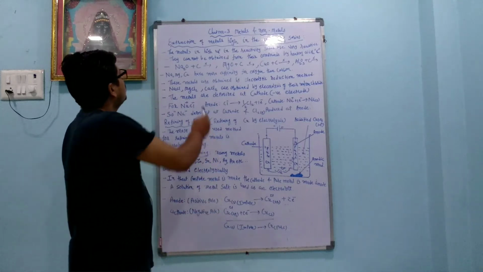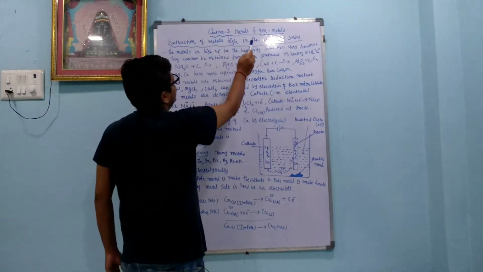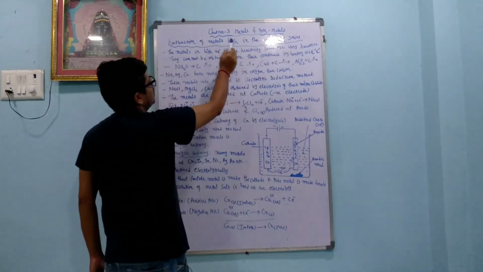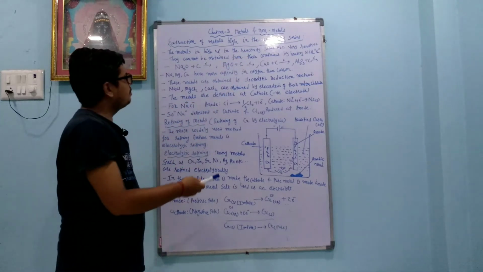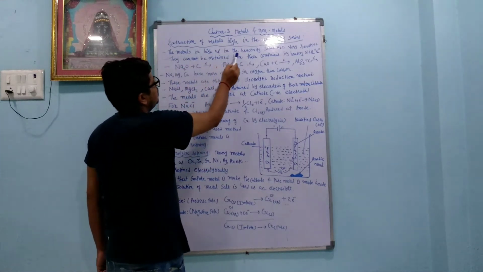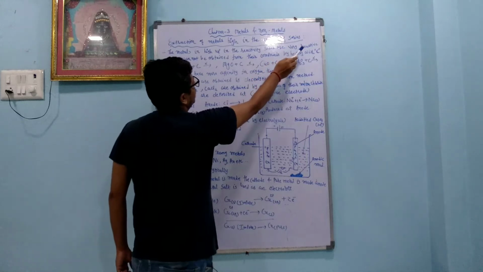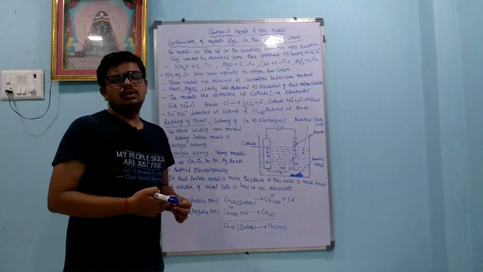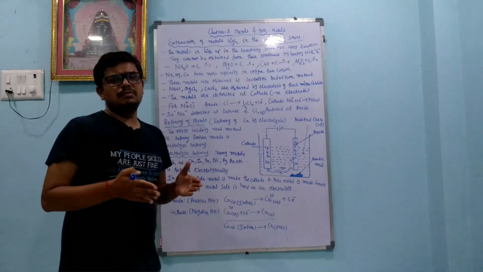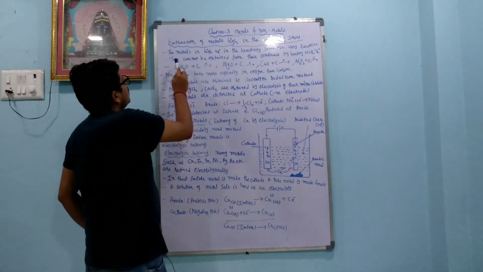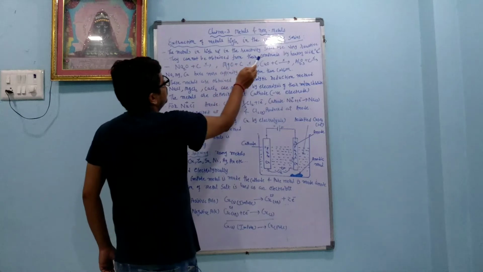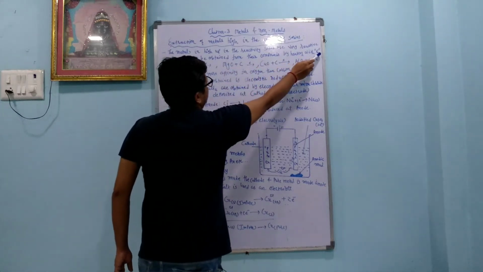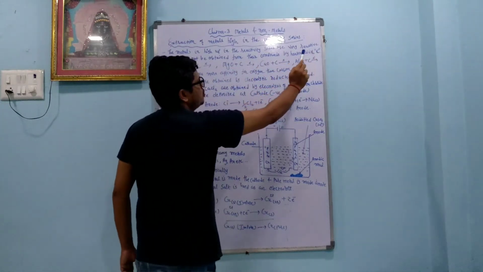Extraction of metals high in the activity series. So those metals which are reactive, how to separate them. The metals high up in the reactivity series are very reactive. Many metals are there like sodium, potassium, lithium. They are very reactive and not easily separated. They cannot be obtained from their compounds by heating with carbon. Carbon acts here as a reducing agent.